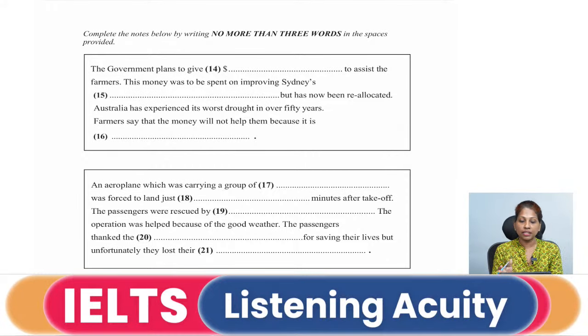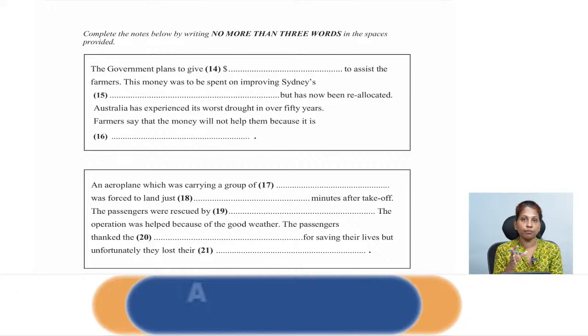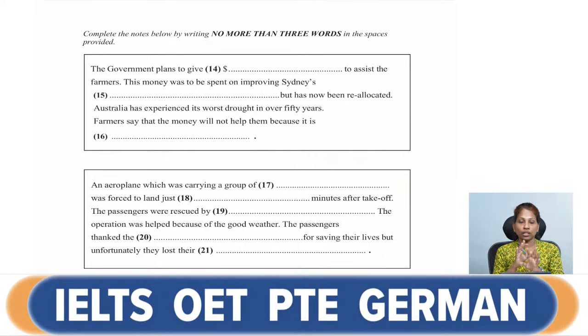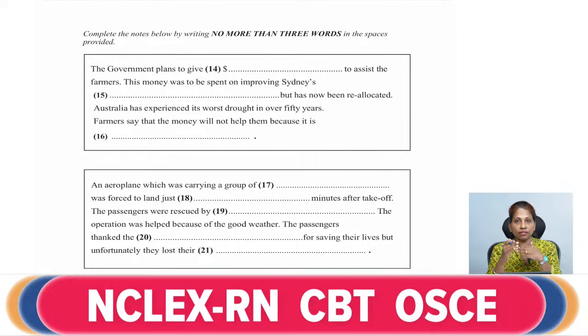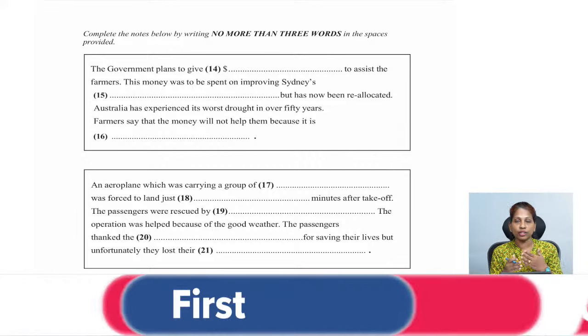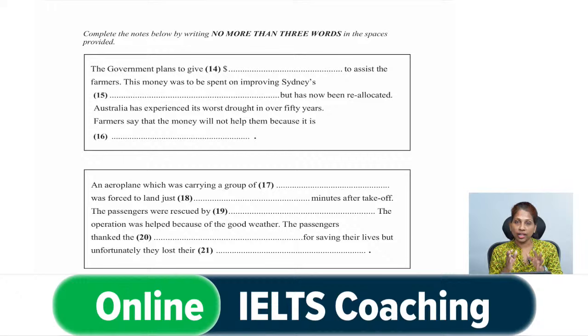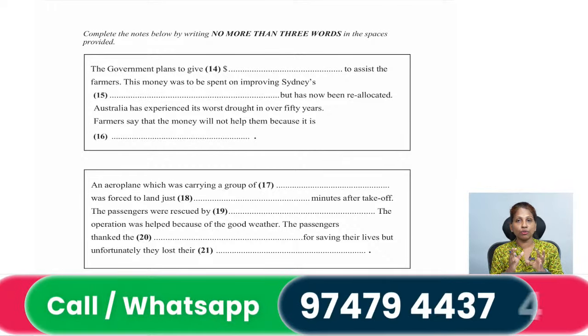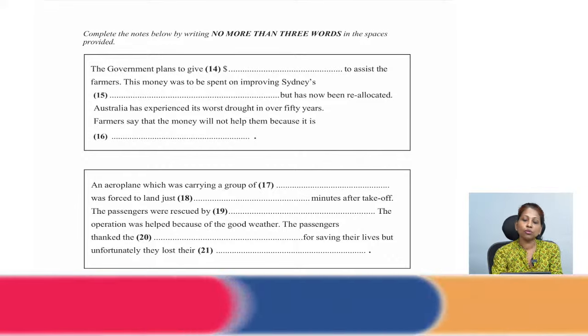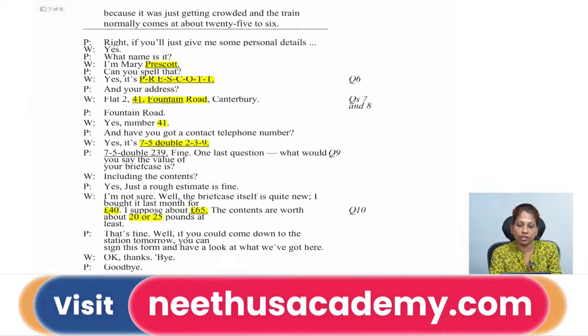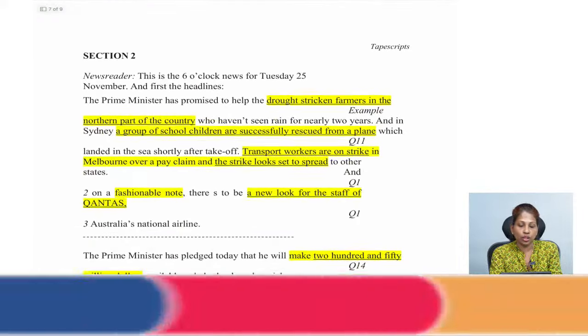Why do they say that? It's a reason. When the farmers say they don't want that money anymore, there will be a reason in the audio clip that you are looking for. That is how you get an idea of what you are looking for in the audio. In the 30 seconds you get to look at the questions, you understand what type of question it is and what you are looking for. That will make it easy for you to track the answer when you listen to the audio. Okay, fine, so let's go to the audio script now for questions 14 to 21.